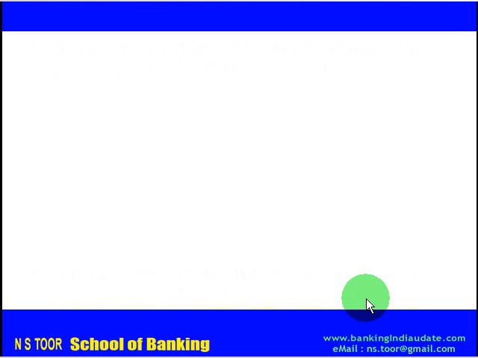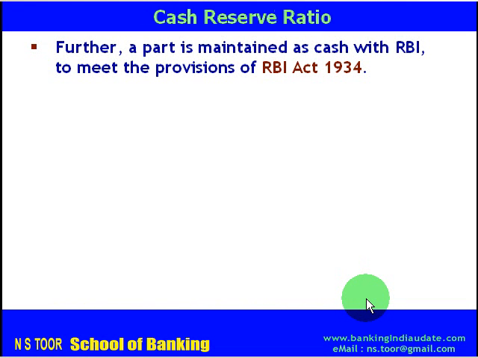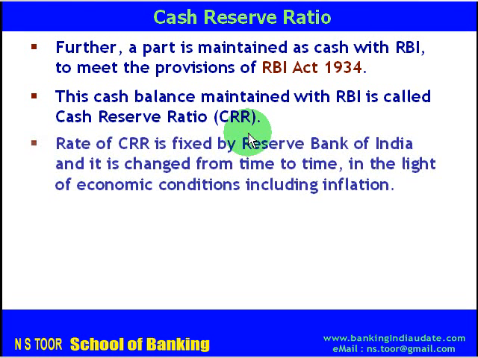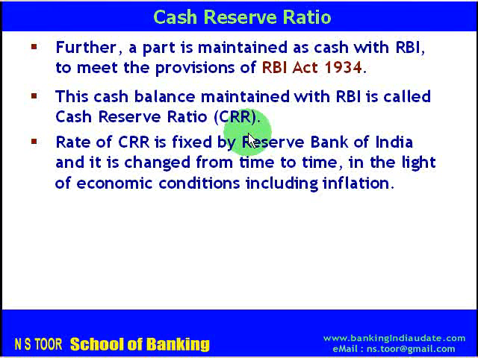In addition, there are legal requirements also. As per those legal requirements, a part of this deposit has to be maintained as cash balance with Reserve Bank of India to meet provisions of RBI Act 1934. Now this cash balance which is maintained with RBI is called cash reserve ratio, that is CRR. So how much is to be kept?